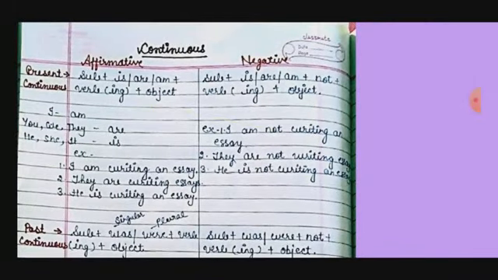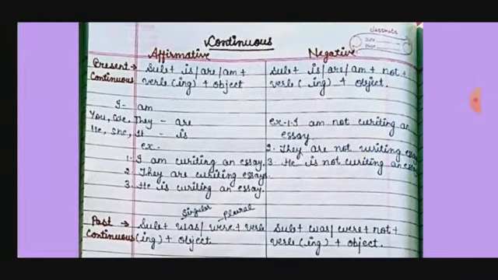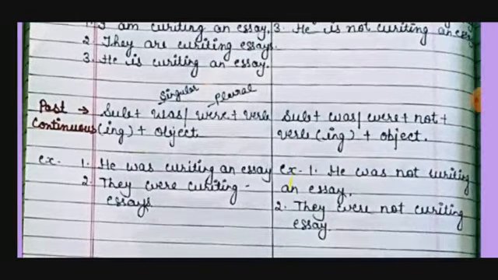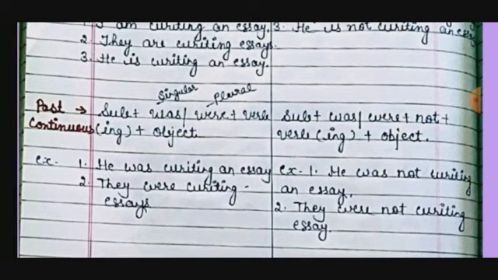Okay. And now past tense here. In past tense we use was, were. Was is used with singular number and were is used with plural number.